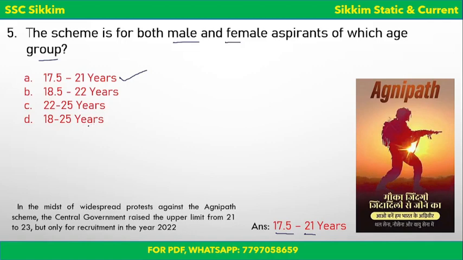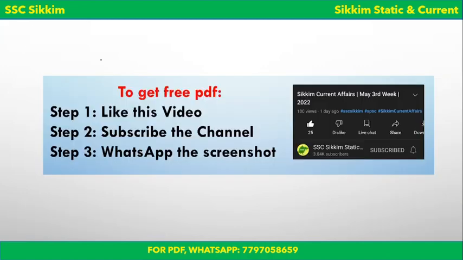And in the midst of widespread protest, recently the government had received a lot of protest regarding this age criteria. So the central government has raised the upper age limit from 21 to 23. See, the correct answer is 21. This 17.5 is the lower age limit, 21 is the upper age limit. But for this year, that is 2022, the upper age limit is increased to 23 years, means plus 2 years. But only for 2022. The upper age limit remains 21 years only, but for this year it is 23 years. Okay, which is our next question.